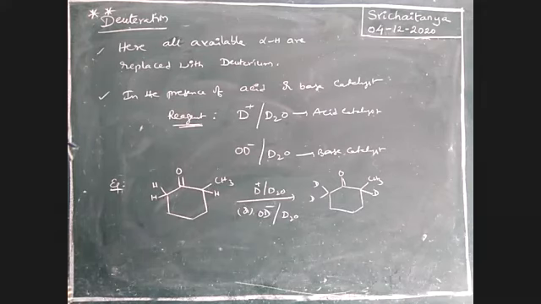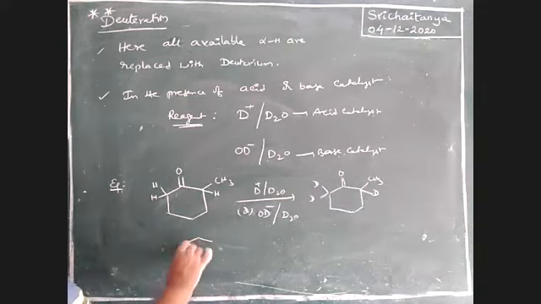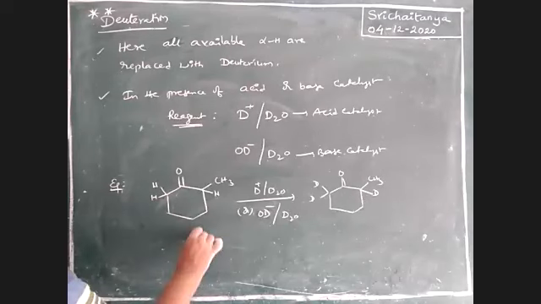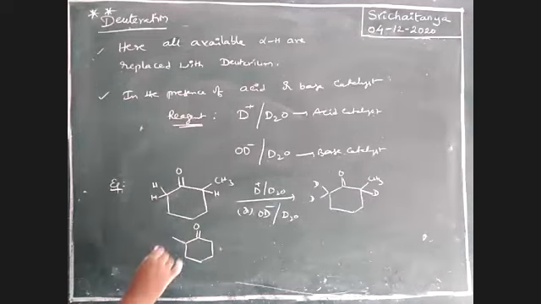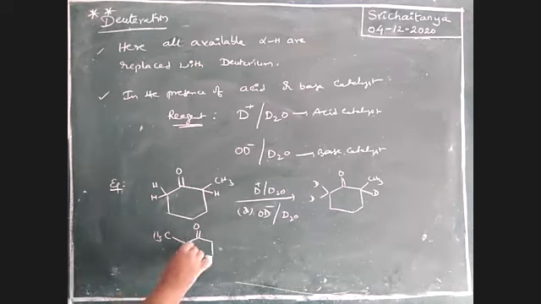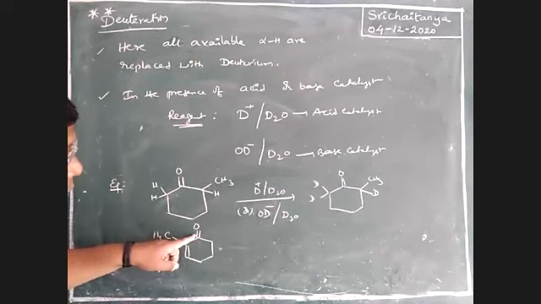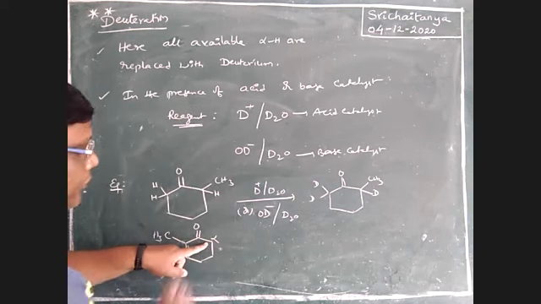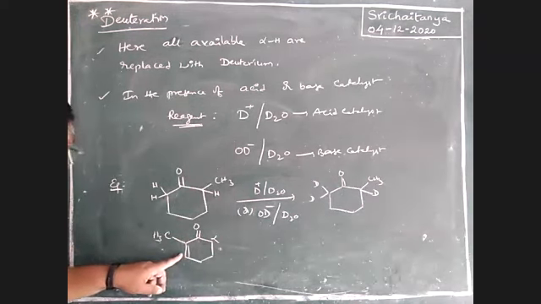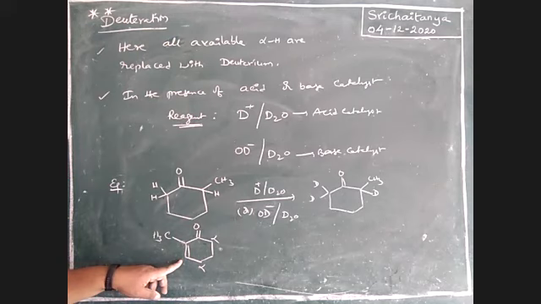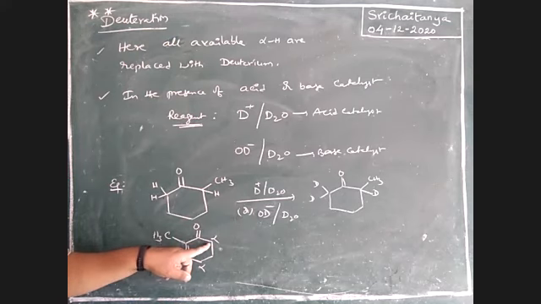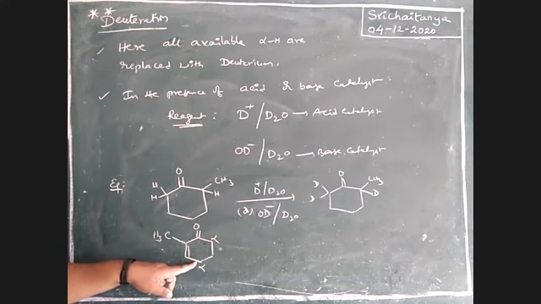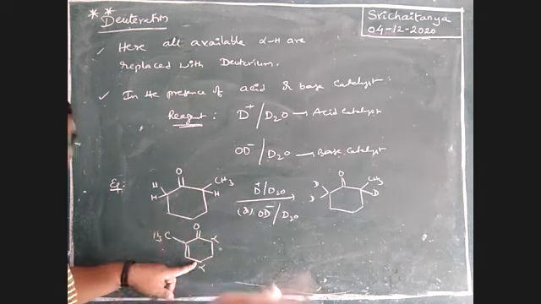Okay. Now, what about this? Tell me. This one. See here, boys. So this, it is blocked end. This is alpha. So this pi bond, so this is also alpha. Okay. Here two alpha hydrogens are there. Boys, all available alpha hydrogens are replaced.